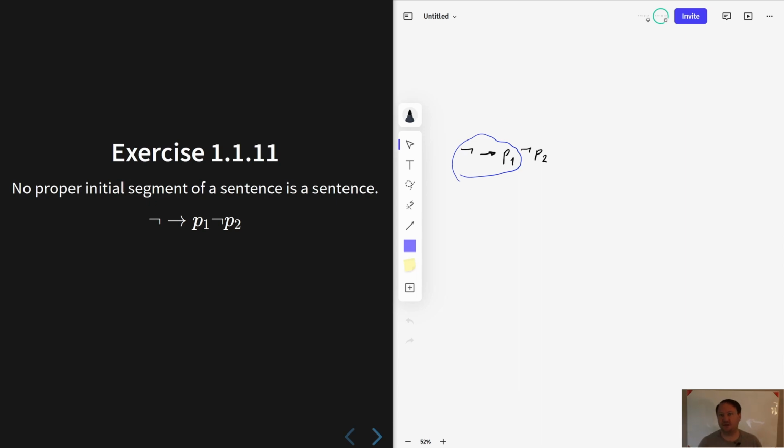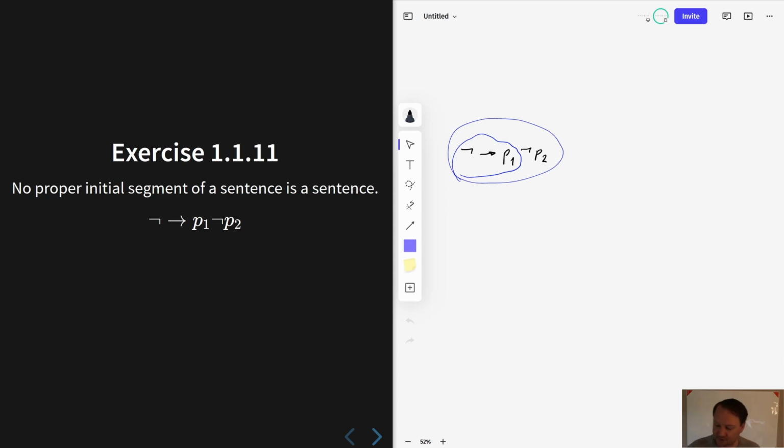An initial segment is just some expression, perhaps shorter, which has all the same first several characters. But what if I were to take all of the characters? Then that still technically is an initial segment.